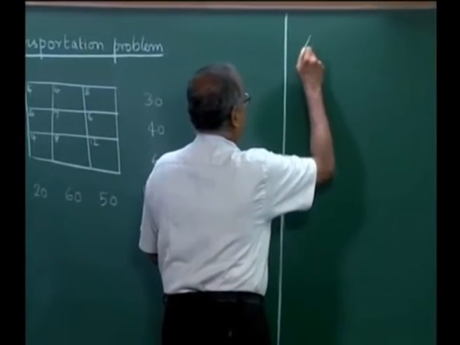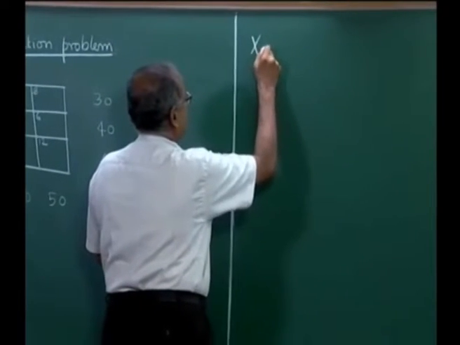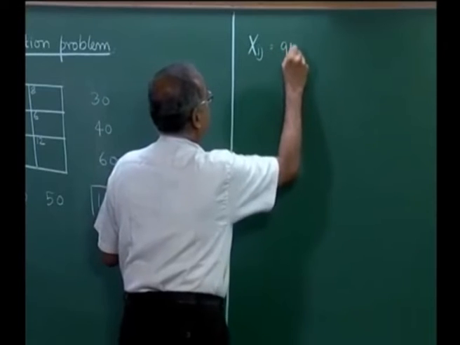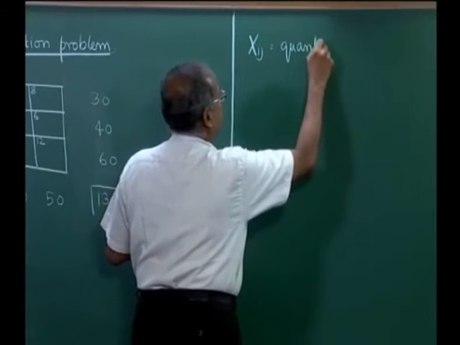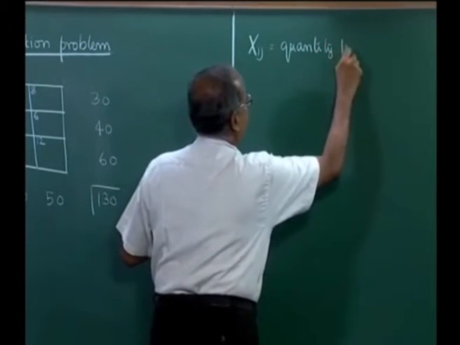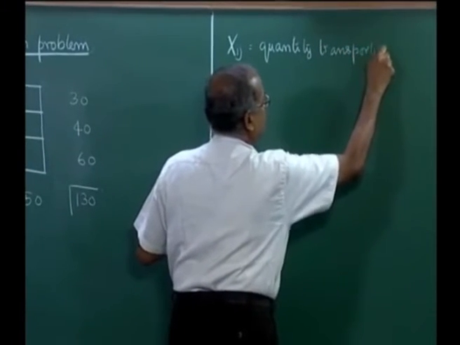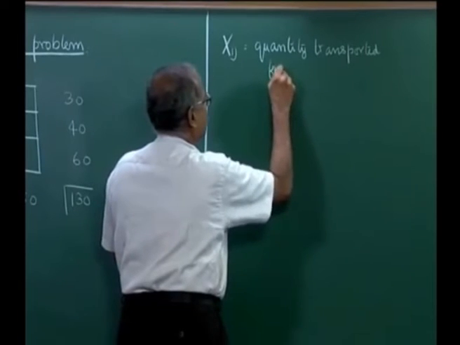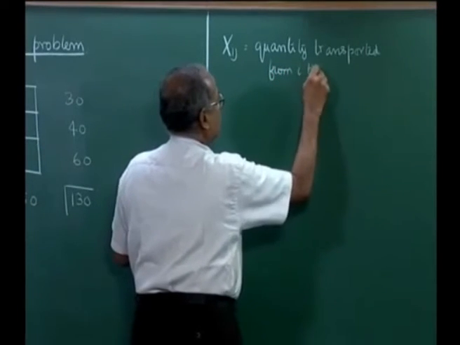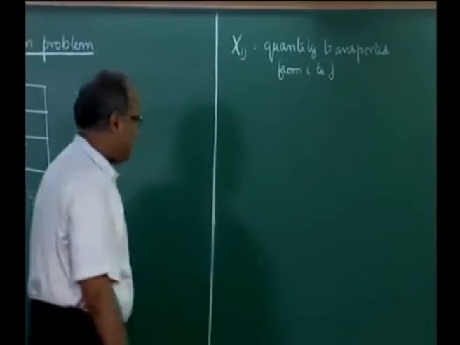Now, the formulation of the transportation problem is as follows. Xij is the quantity transported from i to j.